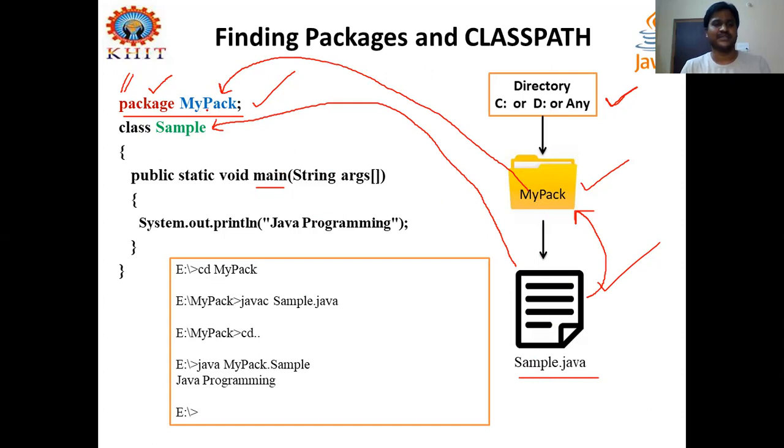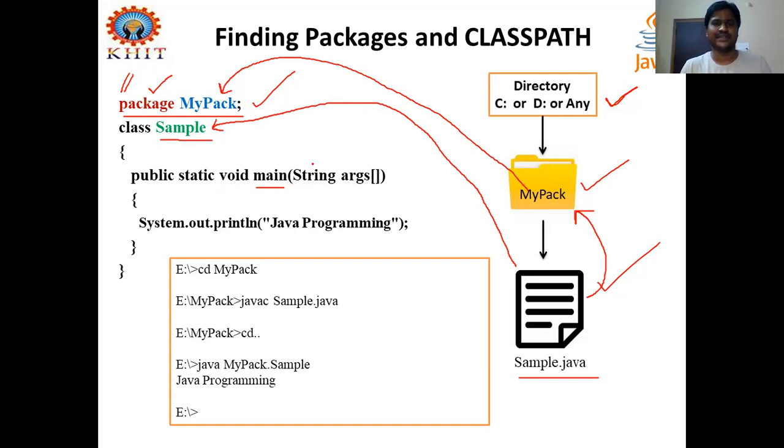So mypack is the package name. When you define any class using this package statement, 100% that class file belongs to this mypack only, right? And you have to keep this file in this folder only. Otherwise, it will simply give a compile error, right?